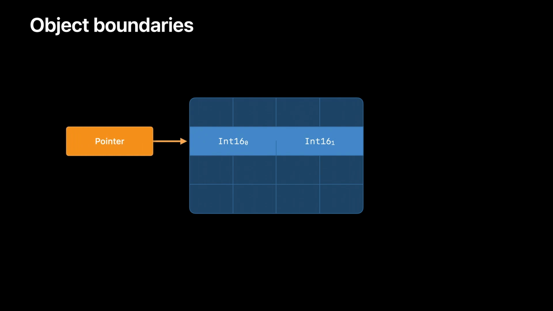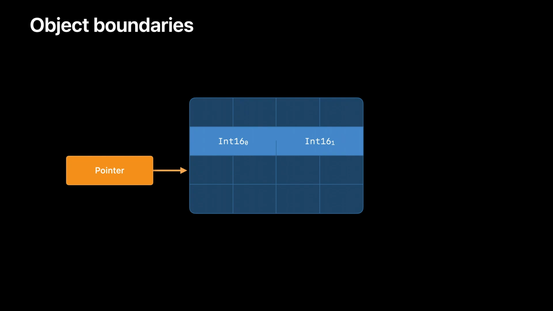Objects can be composed of a sequence of elements. Pointers are allowed to move to different memory addresses by adding offsets to the pointer. That's an efficient way to address different elements. But adding or subtracting too large of an offset points to memory that doesn't belong to the same object. Accessing a pointer that has exceeded its object's boundary is undefined.